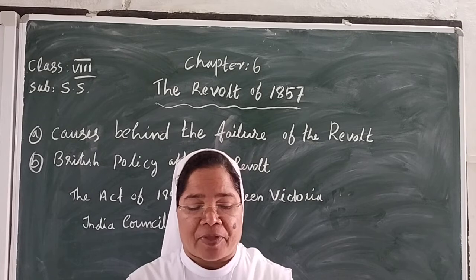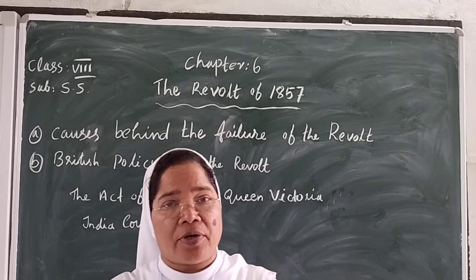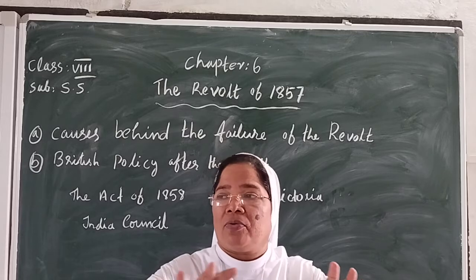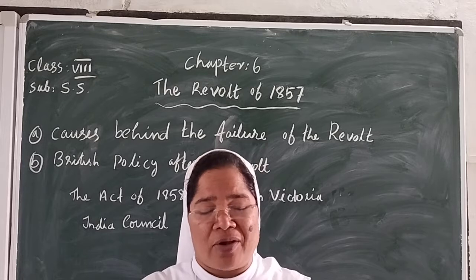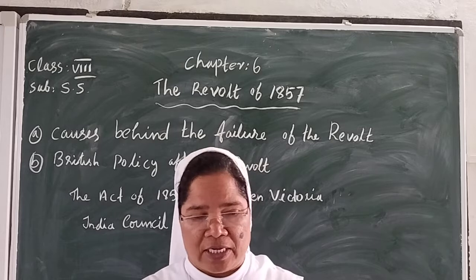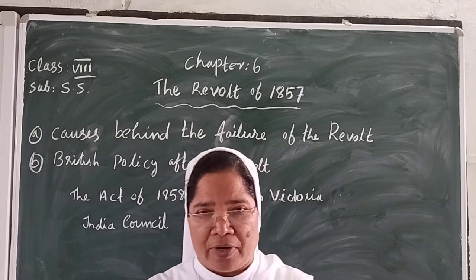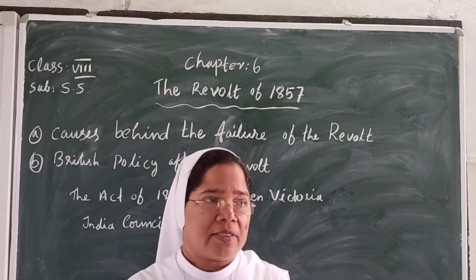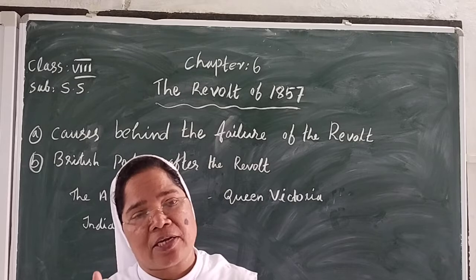First reason: the revolt did not spread to all parts of the country. In India, only some parts of some states started the revolt. It was also not supported by all groups and sections of society. Many Indian rulers refused to help the rebels. They thought the sepoys were rebels, so they did not help them. So this is also one reason for the failure.